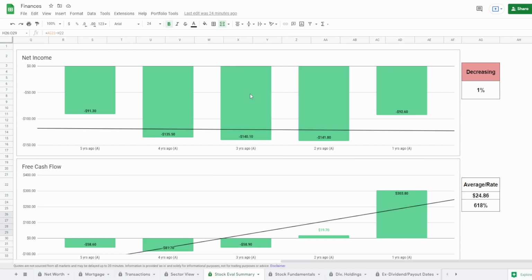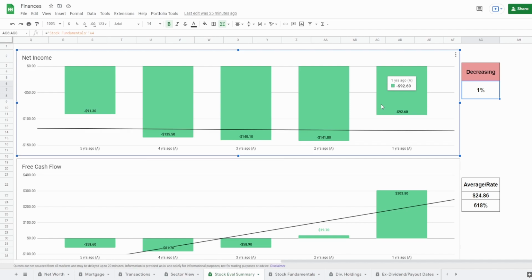But now let's actually see how these fundamentals look, starting off with the net income 5 years ago of negative $91.3 million to 1 year ago of negative $92.6 million, which, guys, is a decrease of 1%. Now, even though this decrease is only 1%, the fact that 4 years ago, 3 years ago, and 2 years ago, they were all the way down to $140 million in the red. So negative $140 million. That's really bad. And, okay, a decrease of 1%. Here's the thing, though. The decrease of 1% was still in the red, right? They still had negative income, even though they had a decrease of 1%. Really bad to see. They have not had a single year where they were positive in the net income.